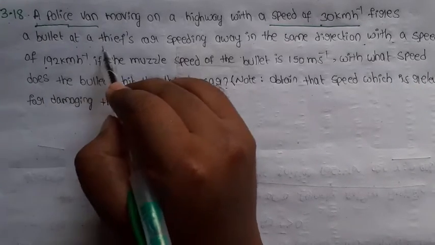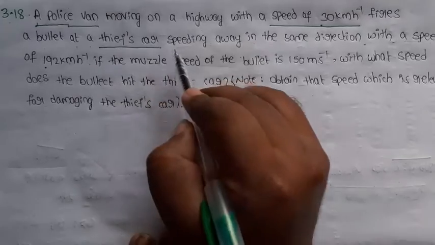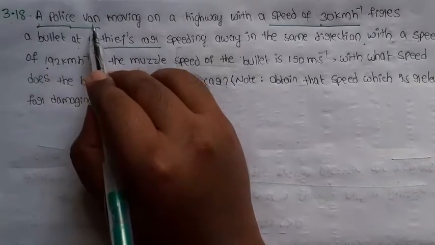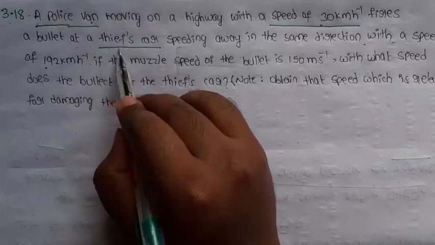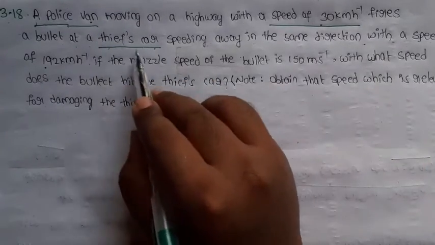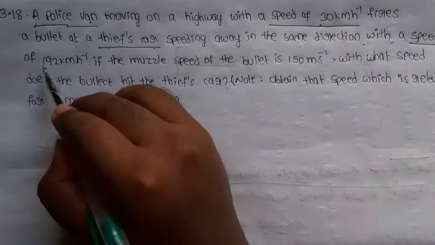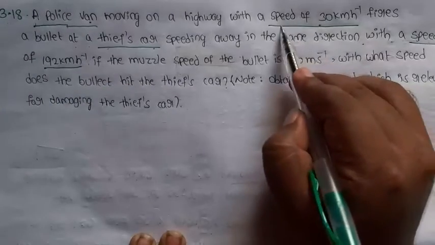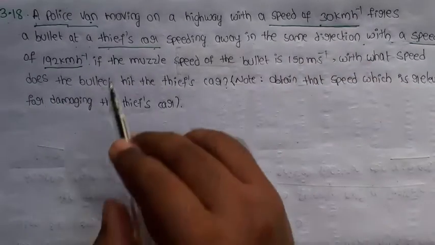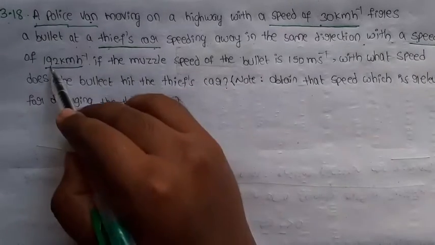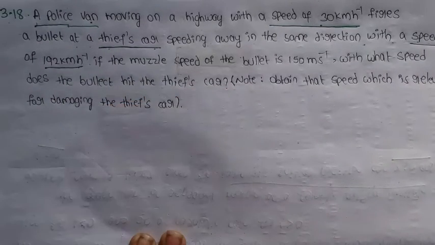So both are moving in the same direction, but the thief car speed is 192 km per hour, and this is the police van speed.